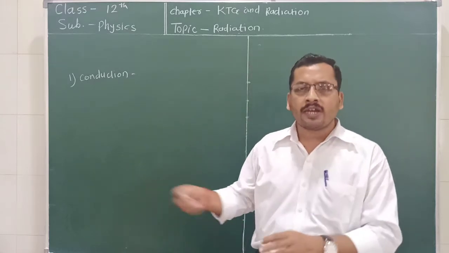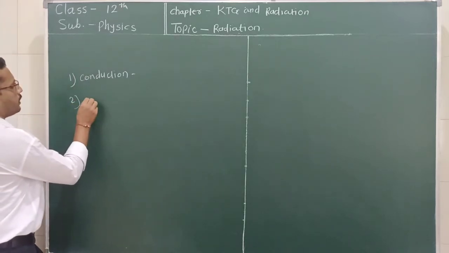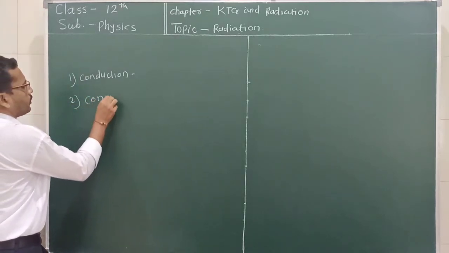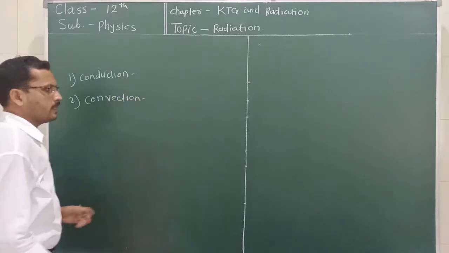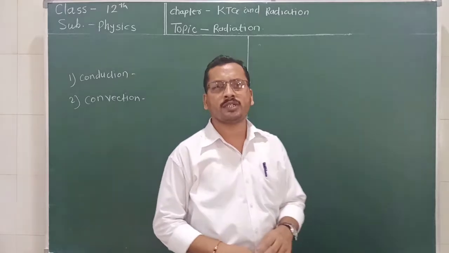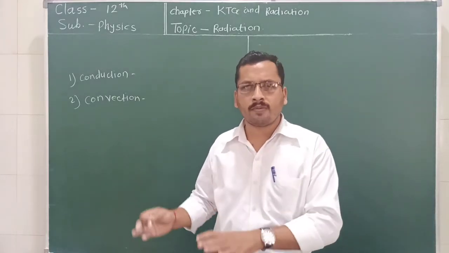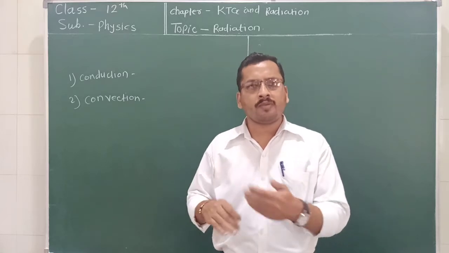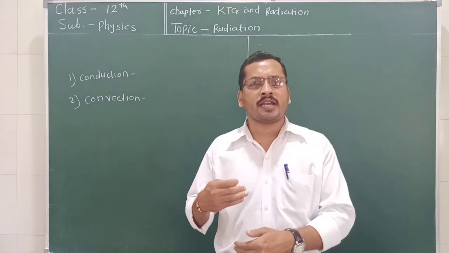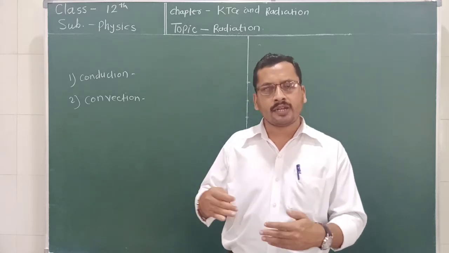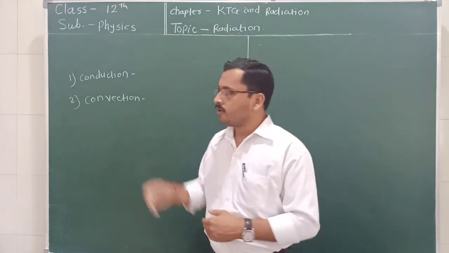Now, what is the second mode of transfer of heat? The second mode of transfer of heat is convection. What is convection? It is opposite to conduction, in which the heat transfers from one part to another part with actual migration of particles. Particles travel from one part to another part carrying this heat. What is the example of convection?